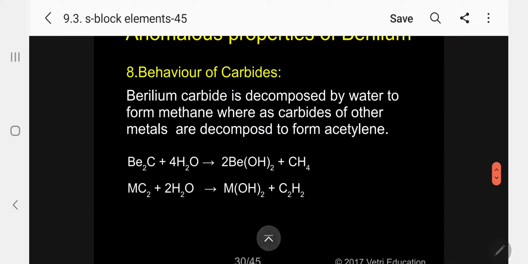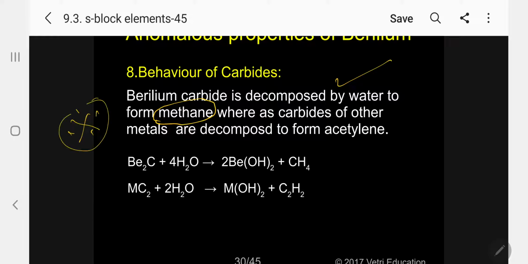Then, carbides of beryllium: behavior of carbides of beryllium. Beryllium carbide is decomposed by water to form methane. I informed you already, please follow. All other metal carbides will produce acetylene. Beryllium produces methane. A question can be asked. Please keep it in mind.